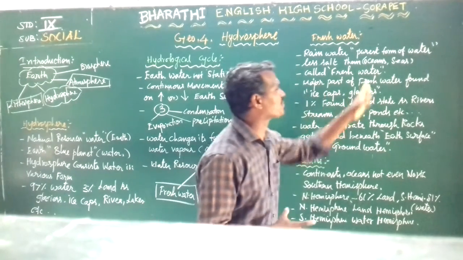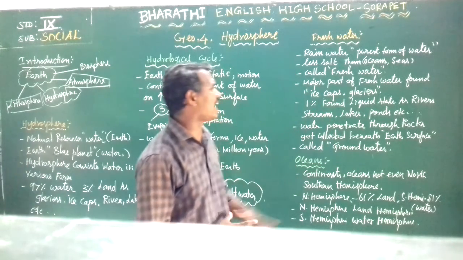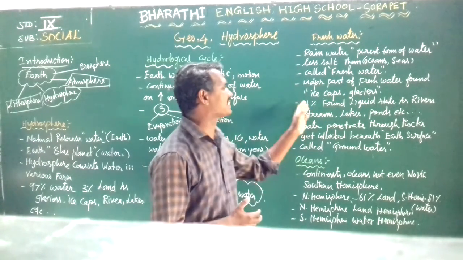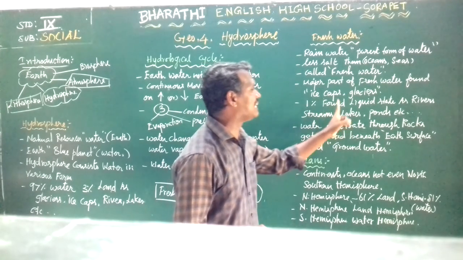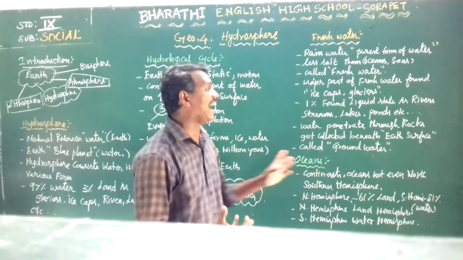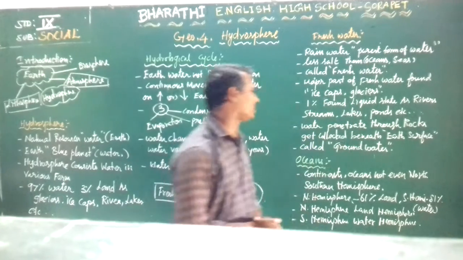Where is most of the fresh water found? In the ice caps and glaciers. Only 1% is found in liquid state, as rivers, streams, lakes, ponds etc.